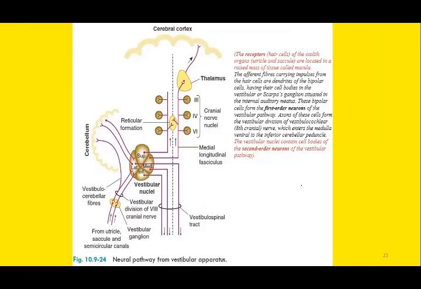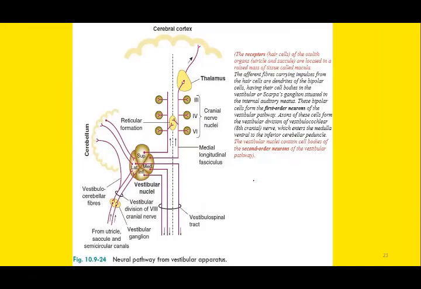Now we will discuss the vestibular pathway or the central vestibular pathway. Like every other pathway, the impulse transmission starts from the receptors.